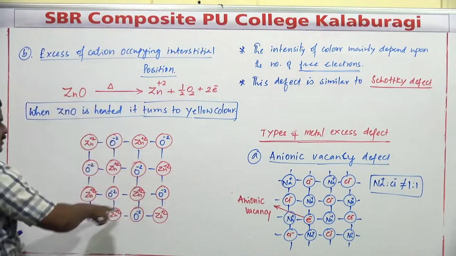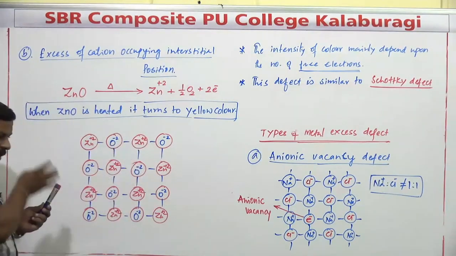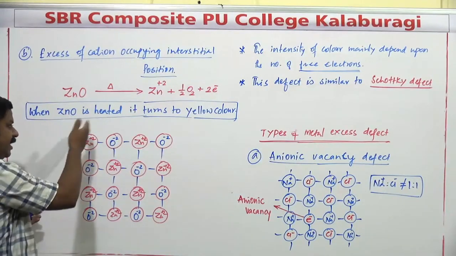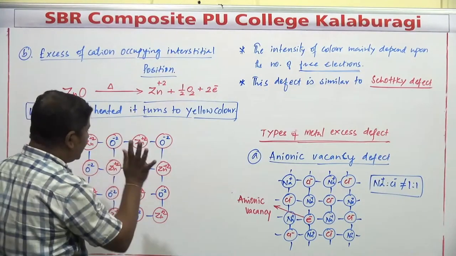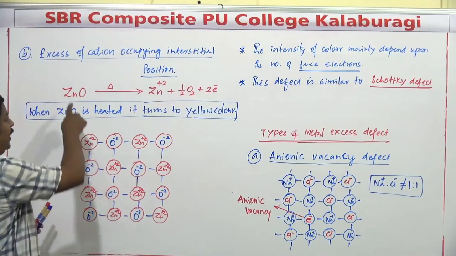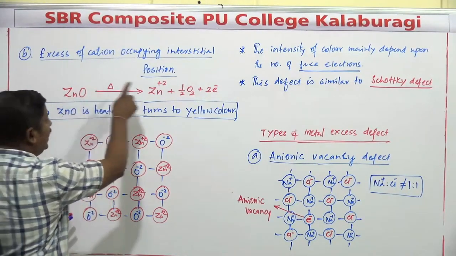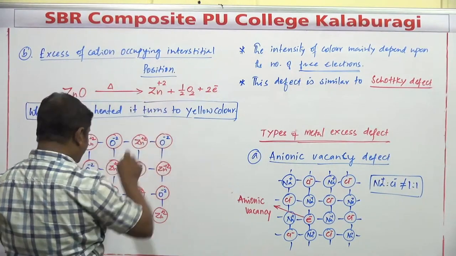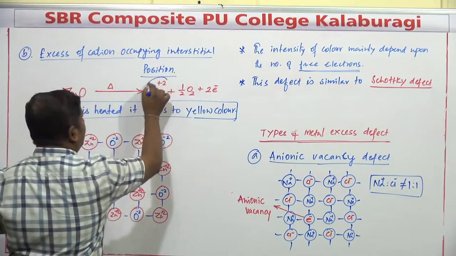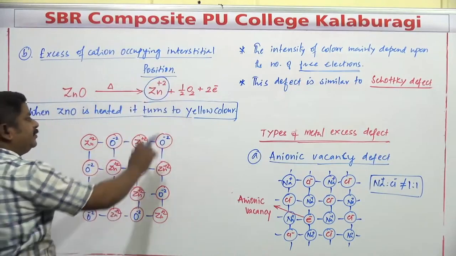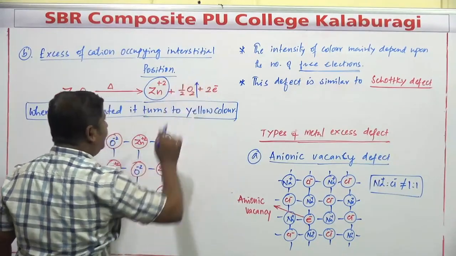Whenever zinc oxide comes, this is the structure of zinc oxide. It is going to be a stoichiometric compound. The arrangement of Zn plus 2 and O minus 2 is going to be exactly perfect. But whenever the compound zinc oxide is heated, what happens? One of the zinc ions is going to be found here. That is going to be the Zn plus 2 state. When the Zn plus 2 state is there, oxygen gas gets eliminated.